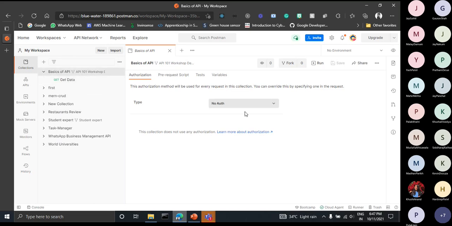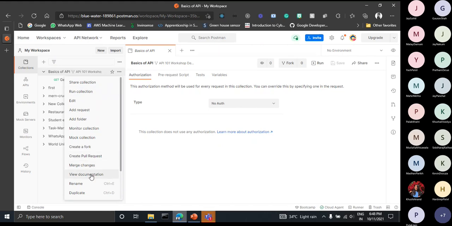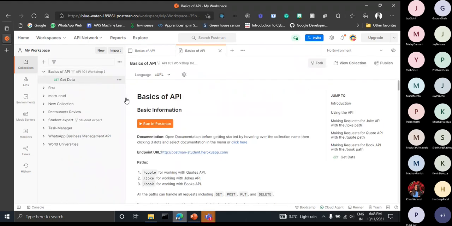Now, when you want to use something, what would be your first step? Let's say there is one project and you want to work on that project. What will be your first step? It will be, of course, to read its documentation, to know how things work in that project. So this API also has documentation with it. Just hover over this basic API and the name given to that fork. Click the three dots, and you can see one option here which is View Documentation. Just click on it.